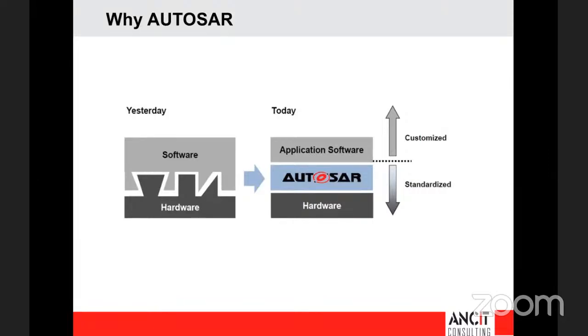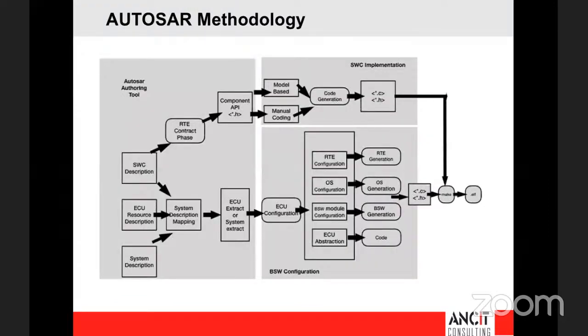That is where AUTOSAR came into the picture, where the whole objective was to separate the application software component from the hardware component. Whenever a new hardware is used, with a few minor adjustments the same application software component can be integrated into the new hardware and tested, and the robustness of the application can still be maintained. This is the whole objective with which AUTOSAR was developed.